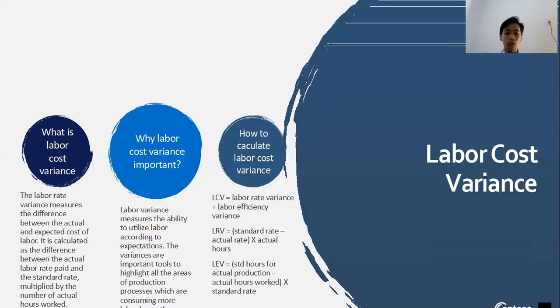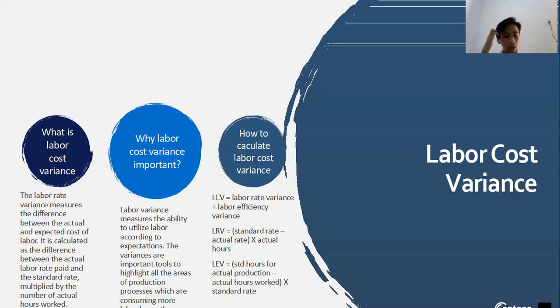And then there is labor cost variance. So what is labor cost variance? The labor cost variance is the variance that measures the difference between the actual and expected cost of labor. It is calculated as the difference between the actual labor rate paid and the standard rate, which we then multiply by the number of actual hours worked. And why is this variance important? Labor cost variance measures the ability to utilize labor according to expectation. The variance is an important tool to highlight all the areas of the production process which are consuming more labor hours than expected.